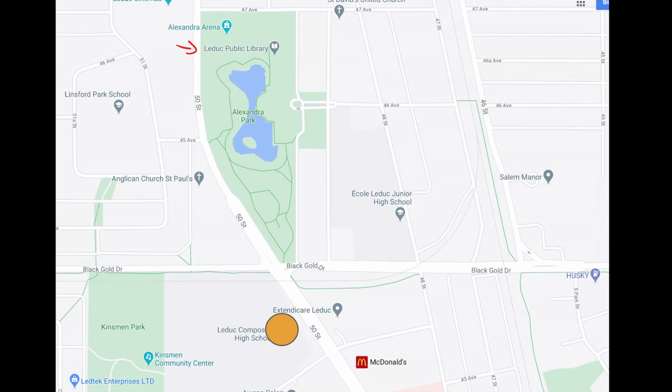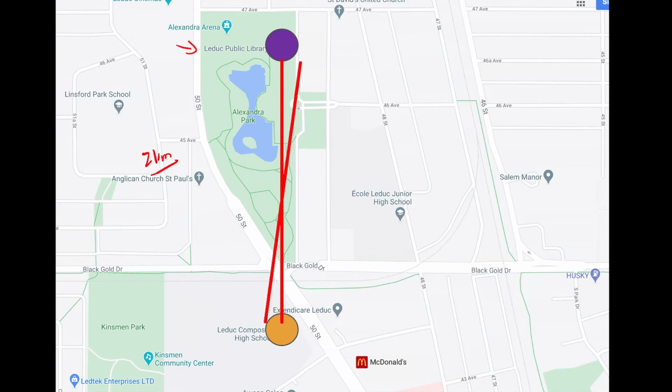How you would tell someone how to get there is that they would have to travel pretty much directly north to get to that position. And let's say that's about 2 kilometers. So the distance you have to go is 2 kilometers. But if the only information you gave was 2 kilometers and did not worry about direction, someone might travel off in this direction, going kind of northeast, and they end up over here, which is a significantly different position than the library where they wanted to end up.